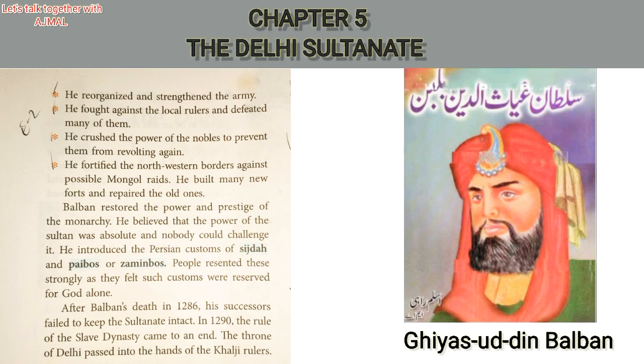So he built many new forts and repaired the old ones. The Mongolians would come, rush in and defeat them, so it was very difficult. So what he did was build many new forts and arrange some soldiers there to protect the border. Those are the major four steps taken by Balban at that time.